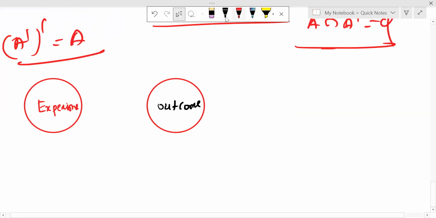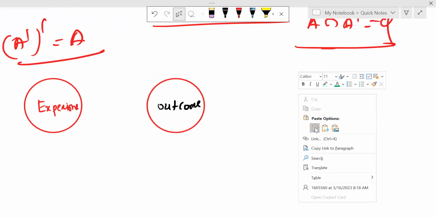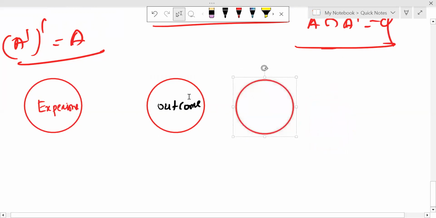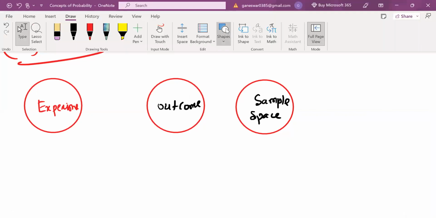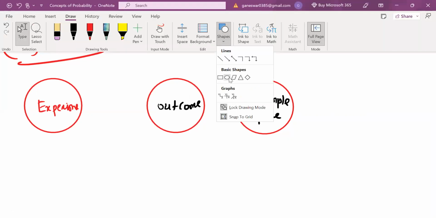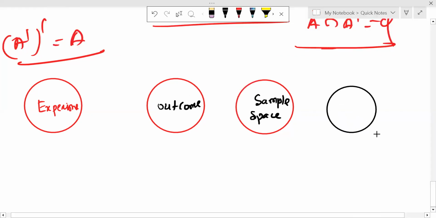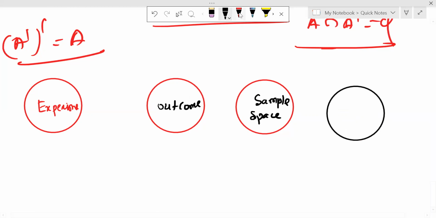After outcomes comes the sample space. After the sample space come events.